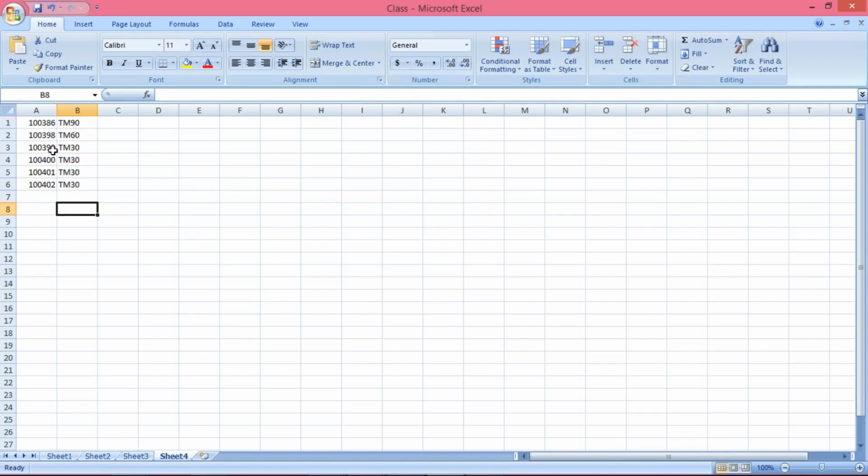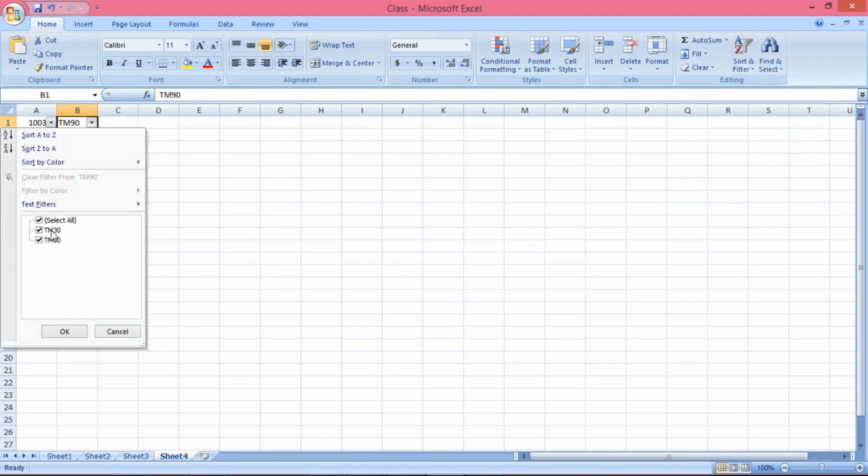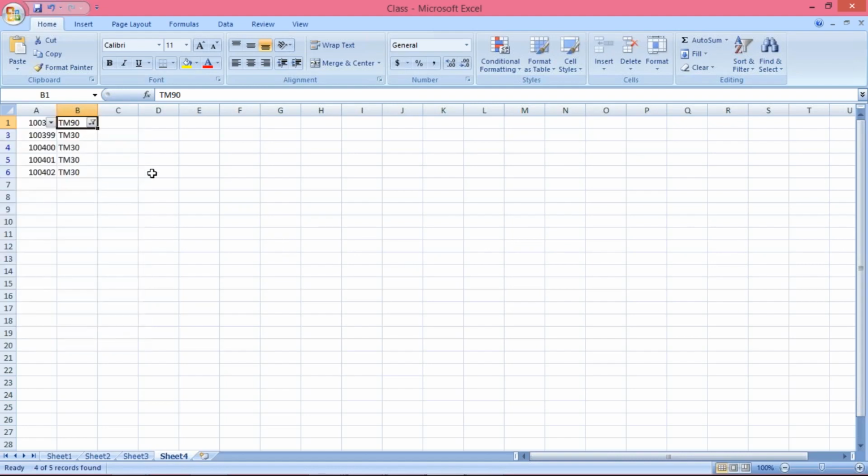Now see, here we are having only 6 vendors, but what will happen if you are having more than 600 vendors or 1000 vendors or 5000 vendors? So apply a filter here. Okay, and then you can select TM30, right? Just select TM30 itself. I applied a wrong filter here, so TM90 is also appearing. Anyway, now whichever vendors are using TM30 are appearing here, right?